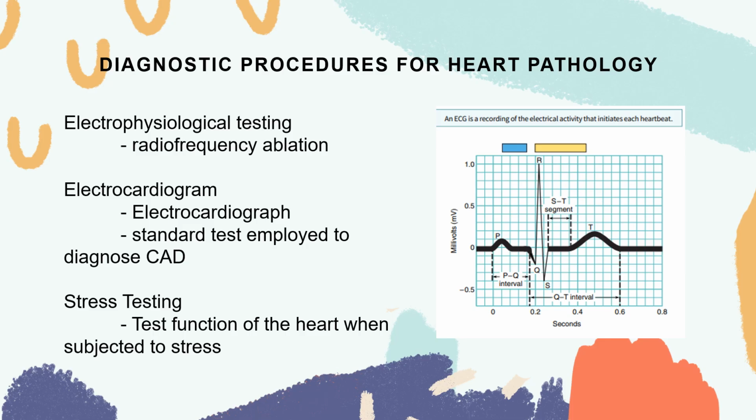There's also a non-exercise stress test, which is a pharmacologic test. When we say pharmacologic, we use drugs or medicines. This test is used for individuals who cannot exercise due to conditions such as arthritis. A medication is injected that stresses the heart to mimic the effects of exercise. And then the same procedure will happen. They will monitor it via ECG and then blood pressure monitoring.